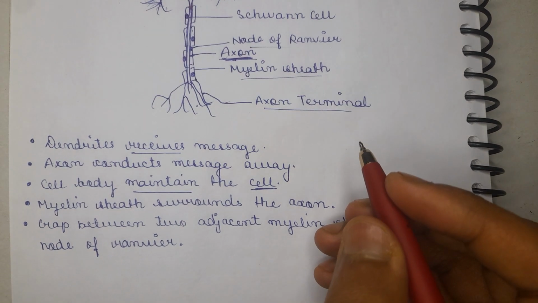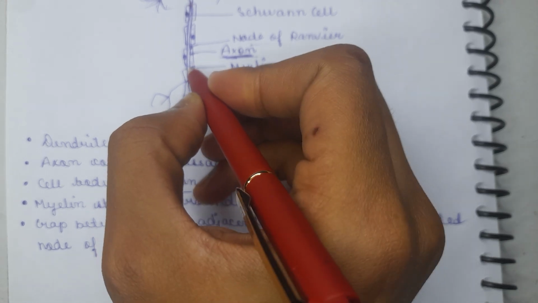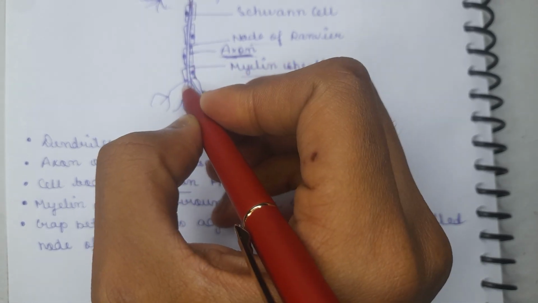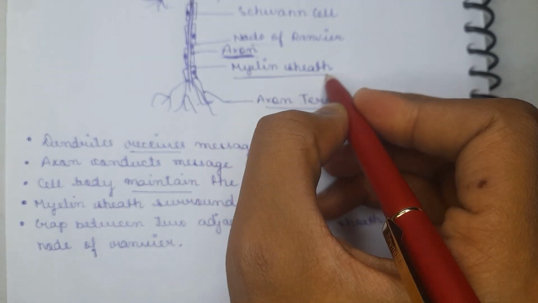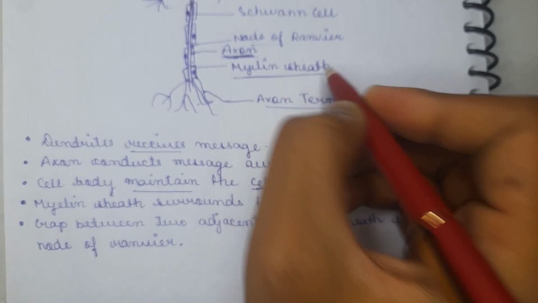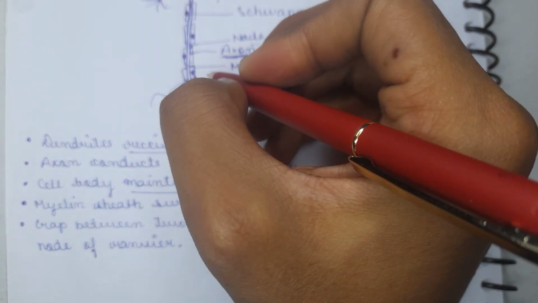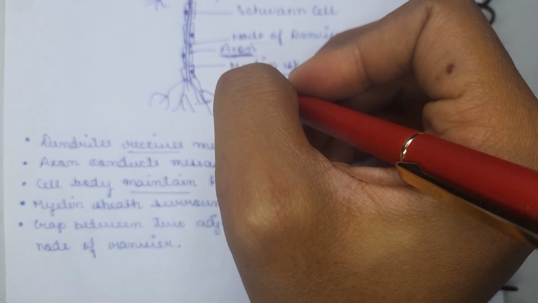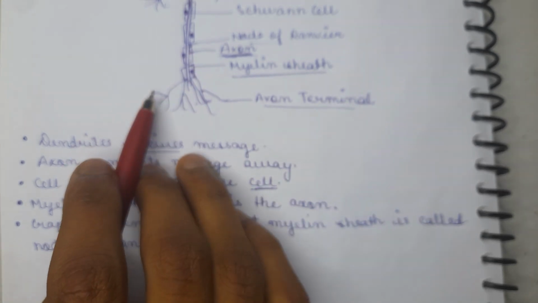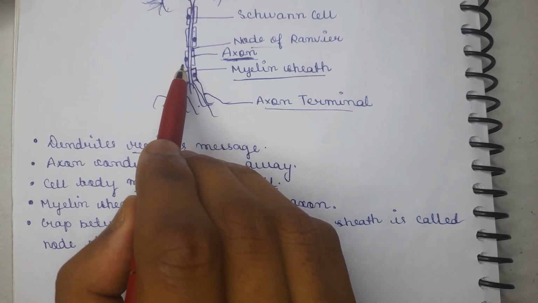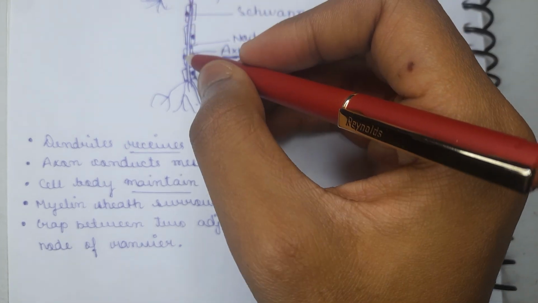Now there is an insulated sheath that surrounds the axon of a neuron. This is the sheath, or a box-like structure, that basically surrounds these axons, and these sheaths are called the myelin sheath. It consists of fat-containing cells. These dot-like structures are basically fat-containing cells inside this myelin sheath, and these cells are called the Schwann cells and help in the fast transmission of nerve impulses.